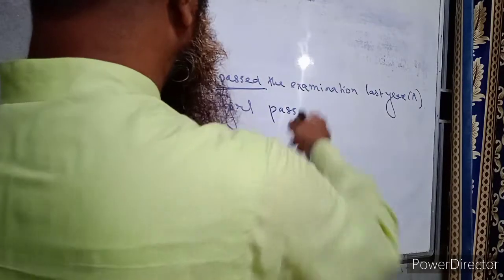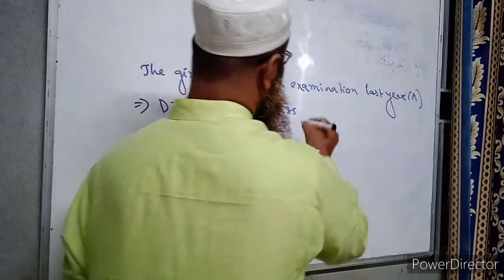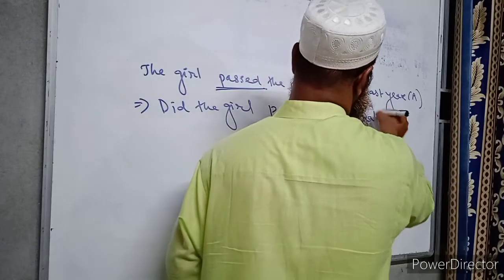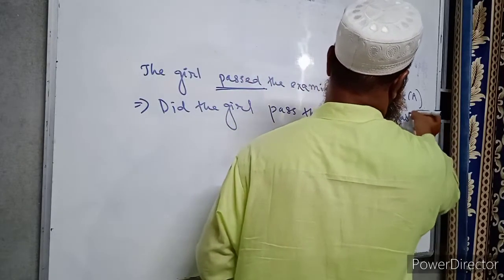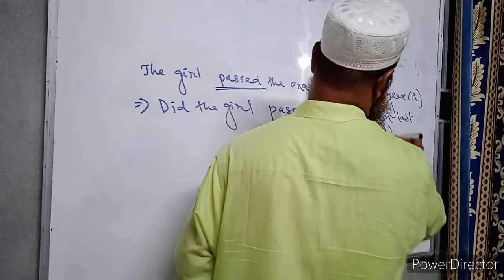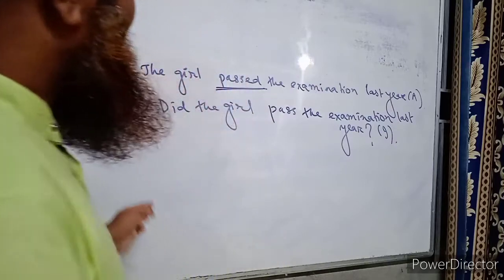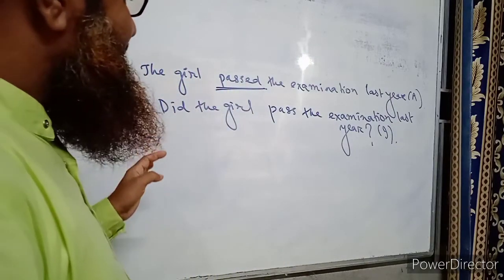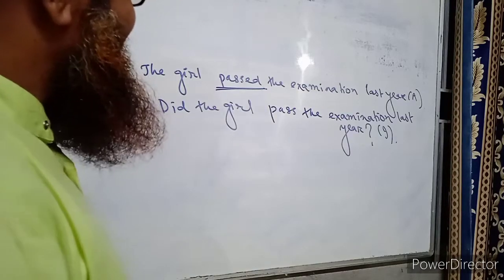So the complete sentence will be, did the girl pass the examination last year? This is a very simple change of sentences with the help of the do verb. So in this way, we can transform these sentences.